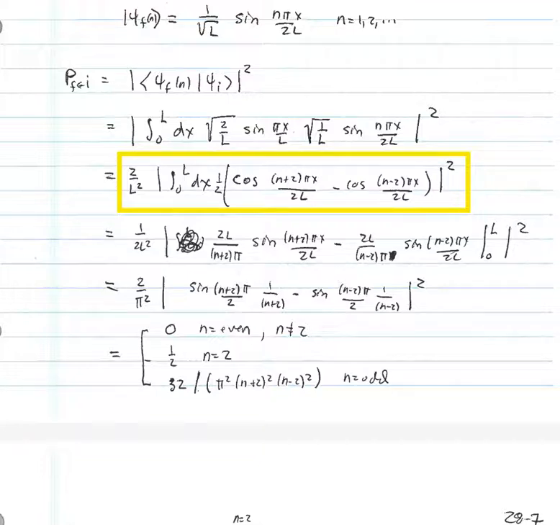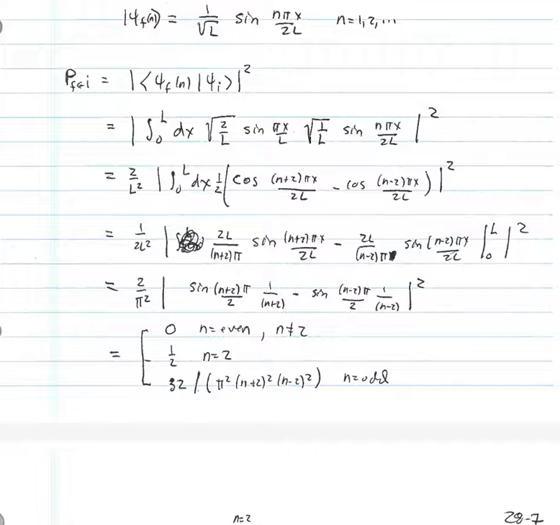So we first pull out a factor of square root of 2 over L, and when we square that, we get 2 over L squared, and then we have left behind this modulus integral dx. The trig relation is going to tell me that that integrand, sine pi x over L times sine n pi x over 2L, becomes 1/2 cosine (n plus 2) pi x over 2L minus cosine (n minus 2) pi x over 2L. We can factor the 1/2 out. That gives a 1/4 when it's squared.